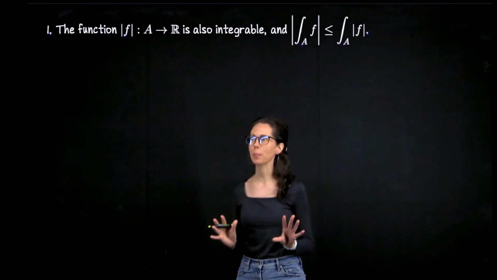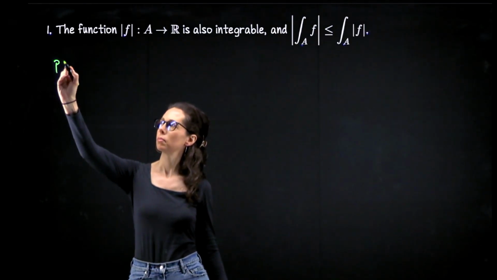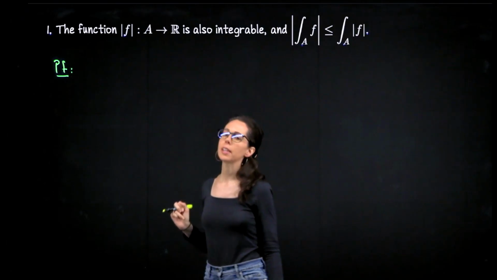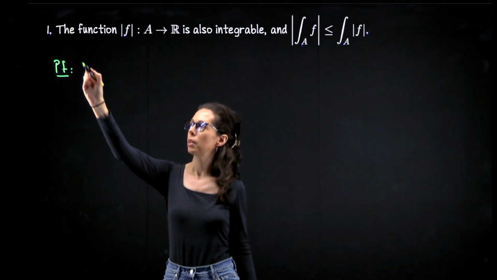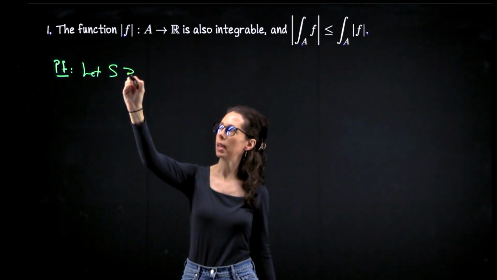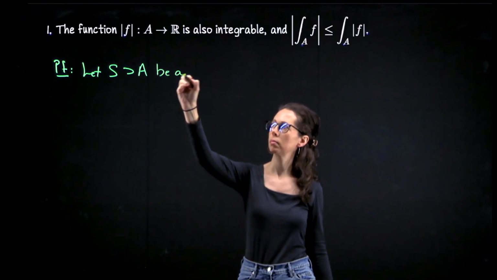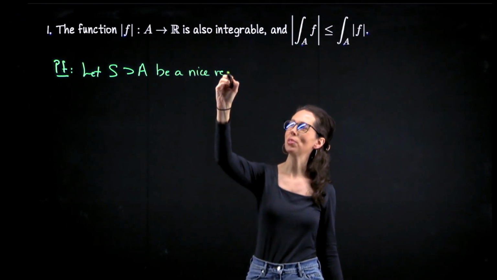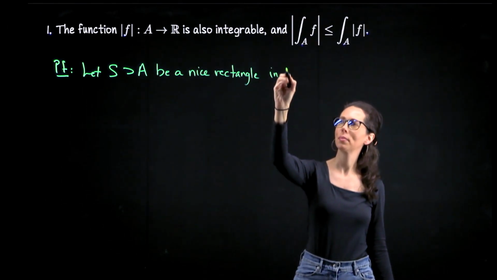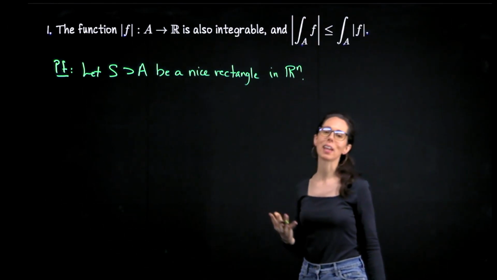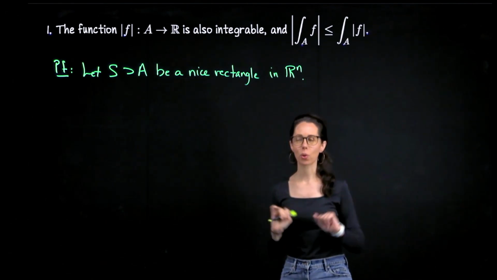Okay, that was a lot of words, so let me now start to translate it into mathematical ideas in writing. Let's first take A and enclose it in the usual way in a rectangle called S. So let S containing A be a nice rectangle in R^n. I'm using the word nice here almost in a technical way. We've done this so many times. So when I say nice rectangle, I mean an n-dimensional rectangle whose sides are parallel to the coordinate axes.